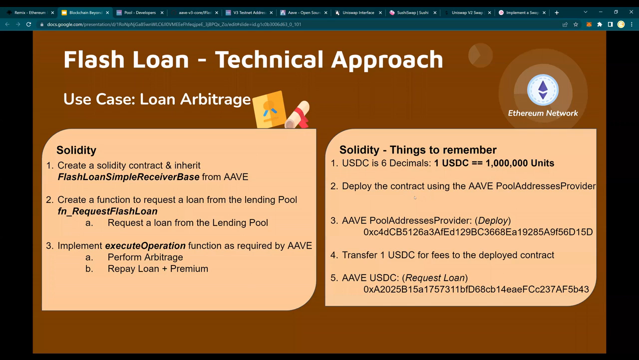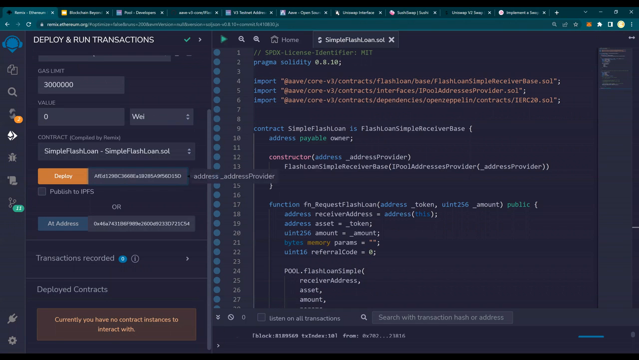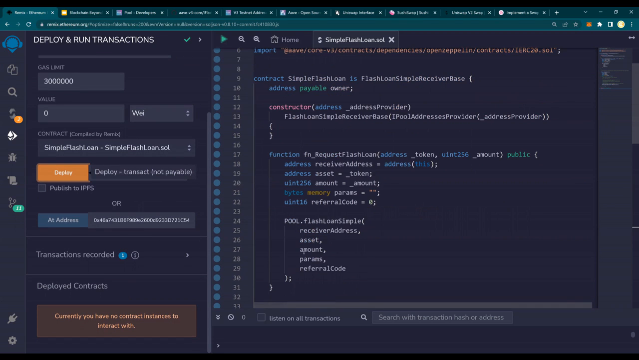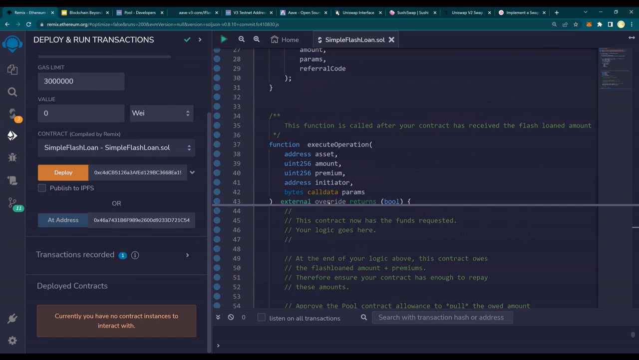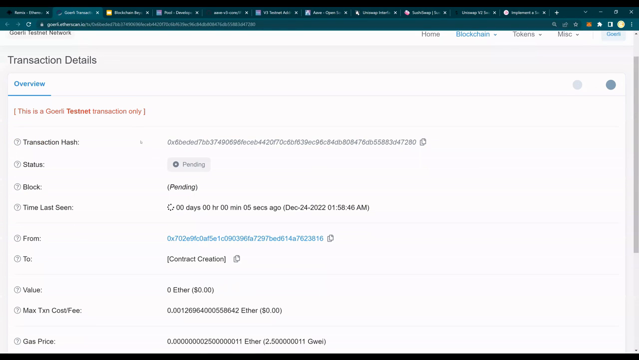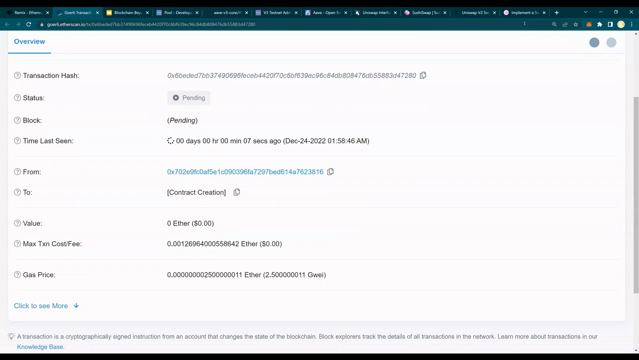Okay, now let's deploy. Things to remember: deploy the contract with the address pool. So I'm going to deploy the contract with this address pool that we have copied. Remember, ending in 15D, I'm going to paste it over here. Ending in 15D, I say deploy. As soon as I say deploy, a pop-up comes up and it says confirm. If you view it in Etherscan Goerli, it's going to take some time. I'm going to pause the video while it's deploying.